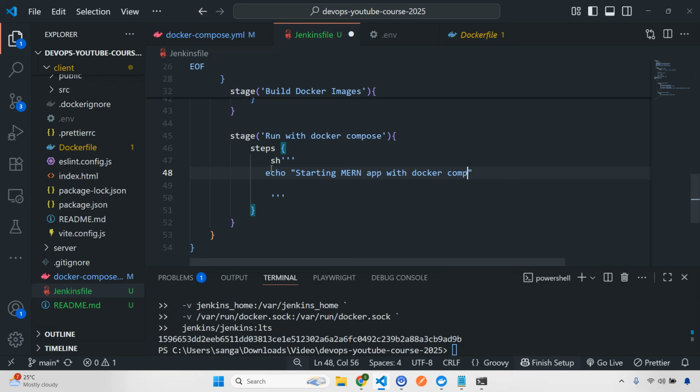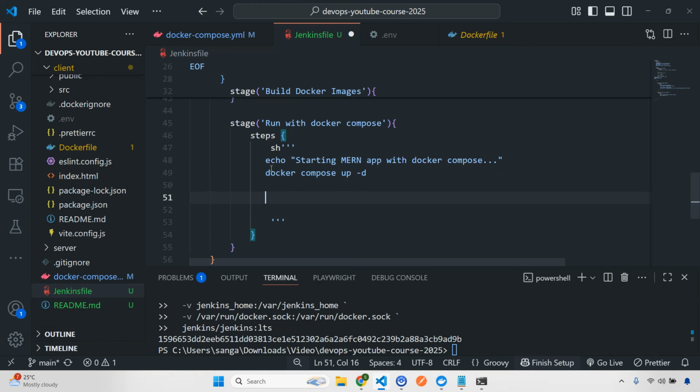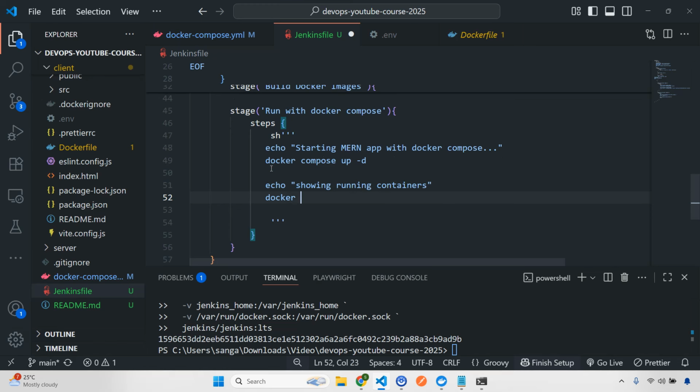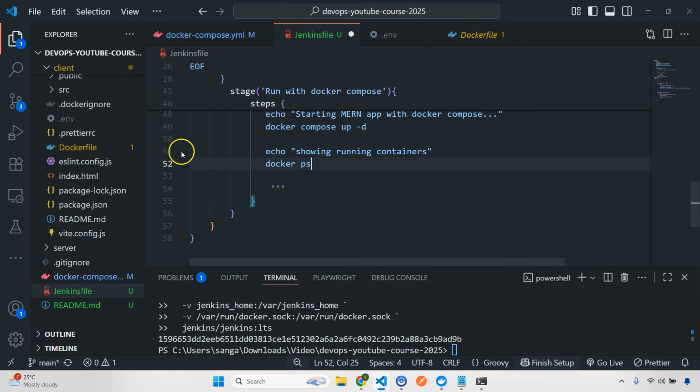Sometimes my mind goes blank, I don't know what I'm doing. Okay, and then what we're going to do is simply do docker compose up -d, and then I'm just going to do echo, showing running containers, and I'll do docker ps. I think I'm doing this a little fast because I've already explained it multiple times. Then I'll just copy paste. After this I'll just log two things: the backend logs and the front end logs, and that's it.